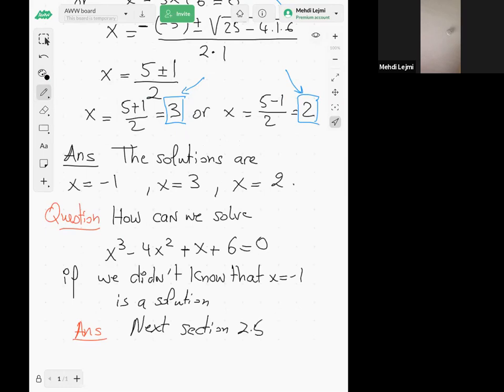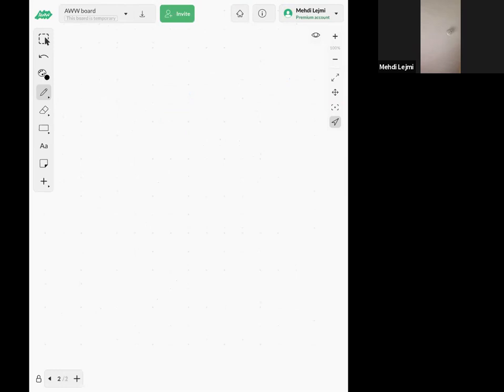Okay, so we can move to the next section. Section 2.5 is about zeros or solutions of polynomial functions. So again, guys, when I say zeros, I mean solutions of f of x equal to 0.